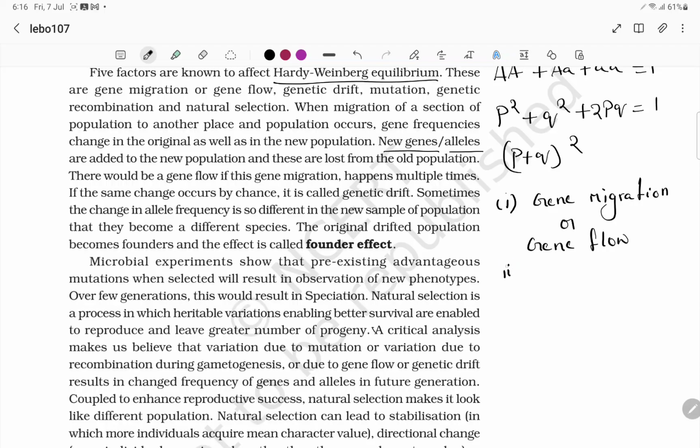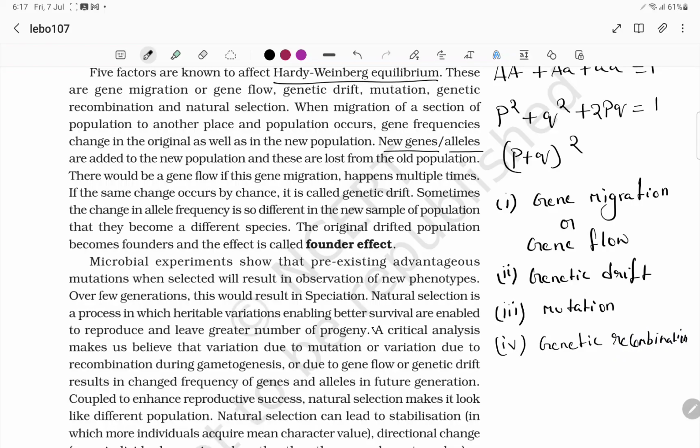Then genetic drift, mutation, genetic recombination, and natural selection.